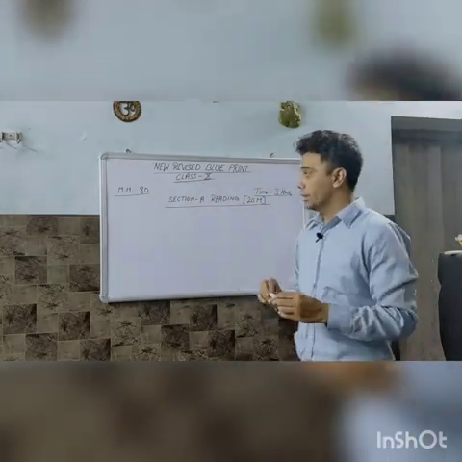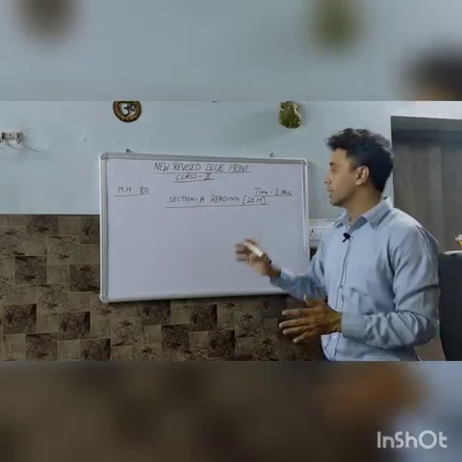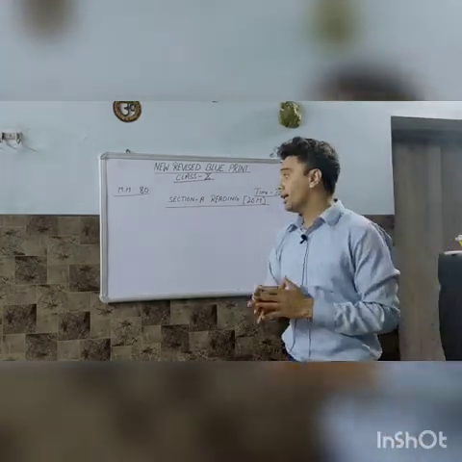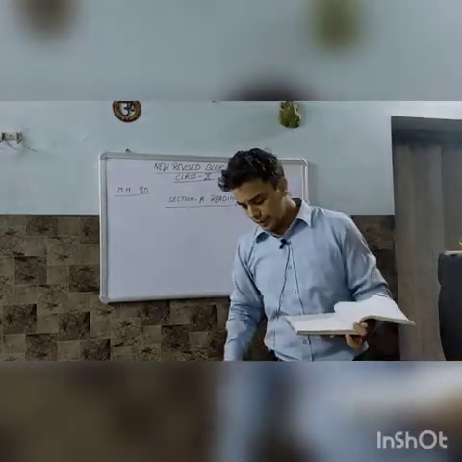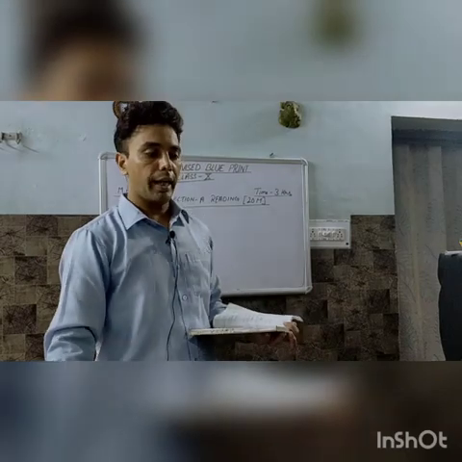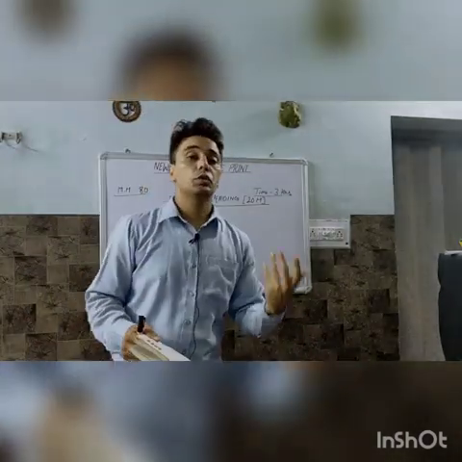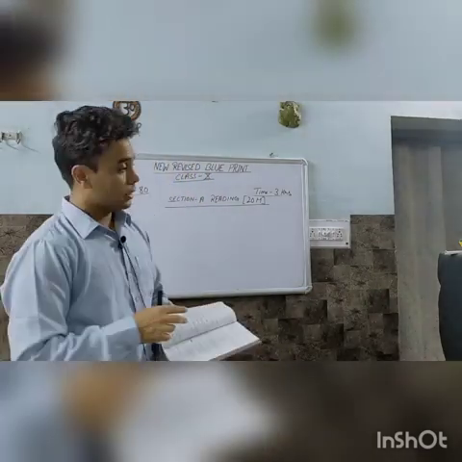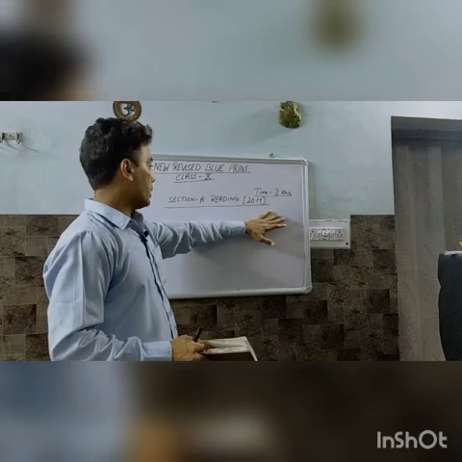So students, maximum marks will be 80. You will get the same time, 3 hours. First we will discuss Section A, the reading portion, because in reading there has not been any change. Two unseen passages you used to get, and this time also you will get two unseen passages, of 20 marks.